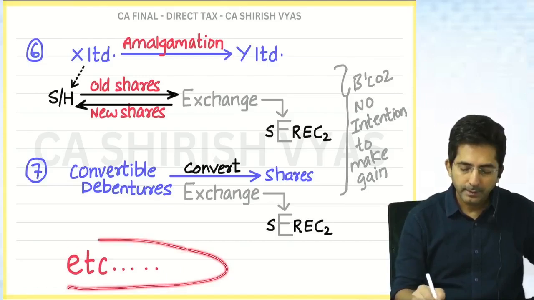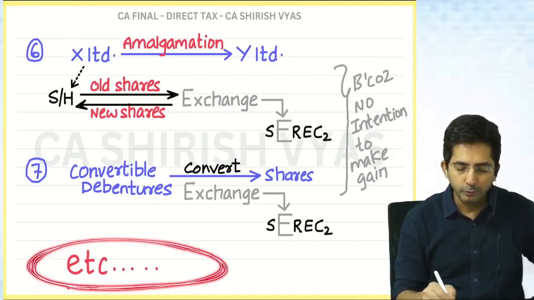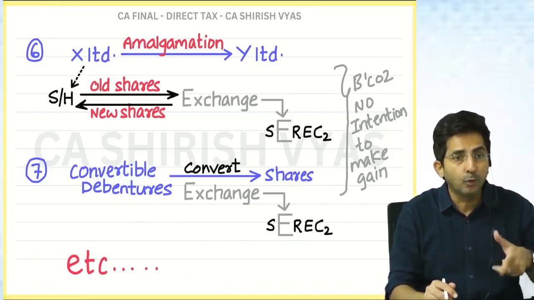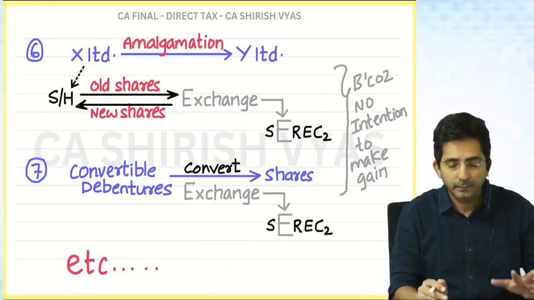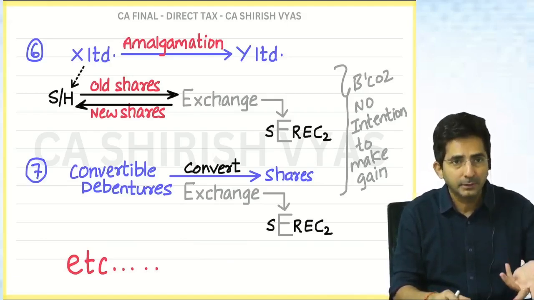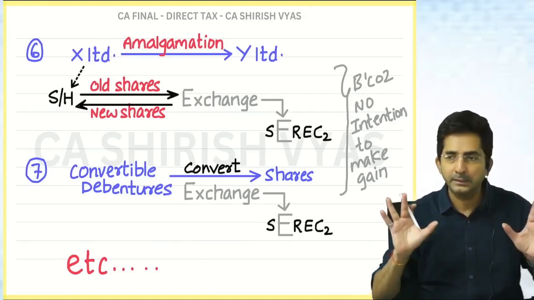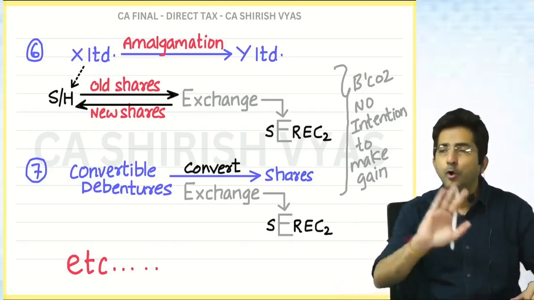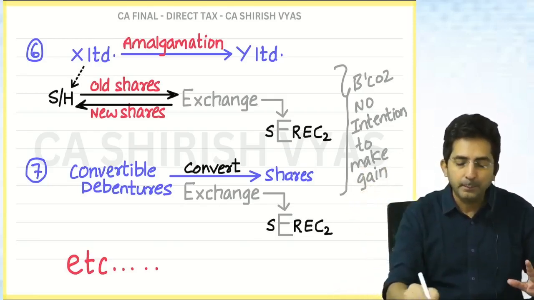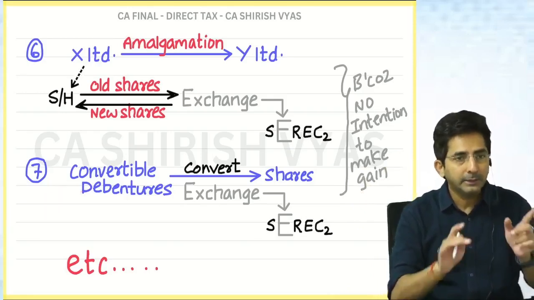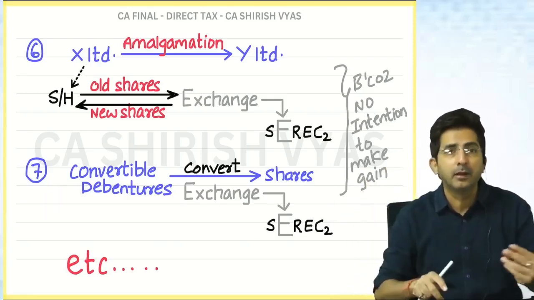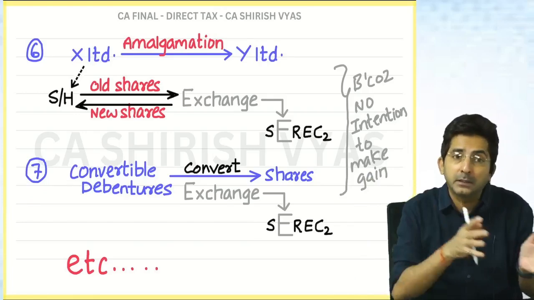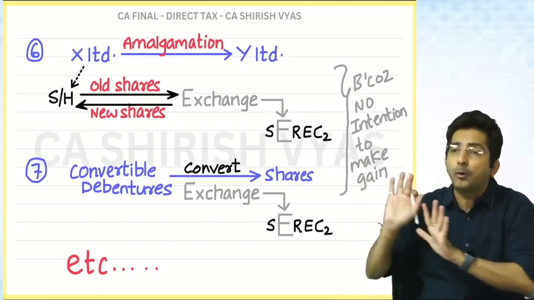Can you see one thing on the screen? In the law, there are a few more exceptions, or you can say exemptions. Exception means although the condition is satisfied, still there is no tax. So there are a few more points, but not relevant. I am teaching these many points because they will connect with section 49, and only those points which have a connection with 49 have I taken.